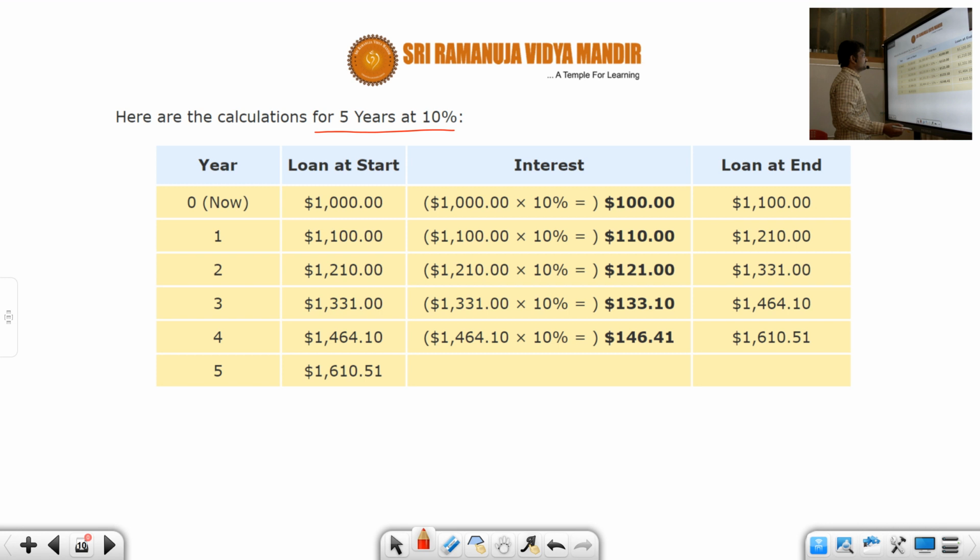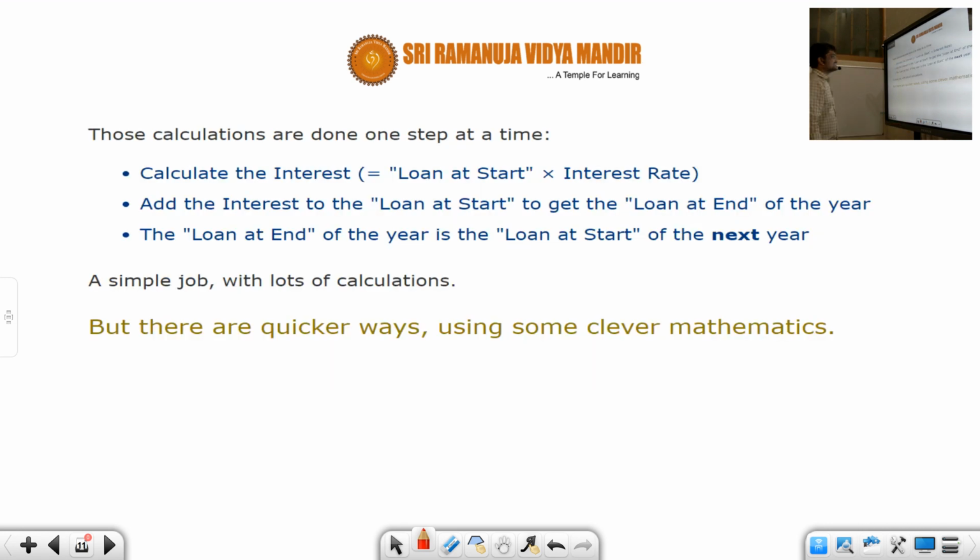Now at the end of the first year, you will be calculating the loan on this amount. Means here you are calculating the interest even on the added interest that needs to be repaid. So it is going to be 110. If you add this, you will be getting 1210, and so on. So the money keeps increasing rapidly. These calculations are done one step at a time, right?